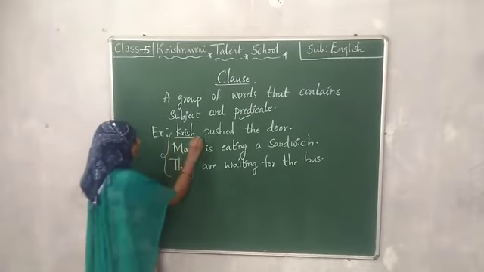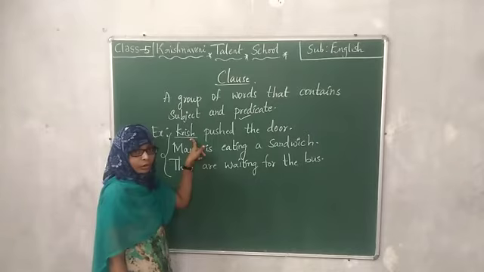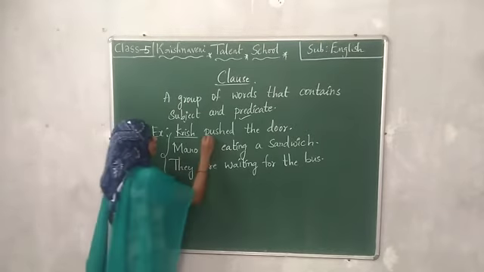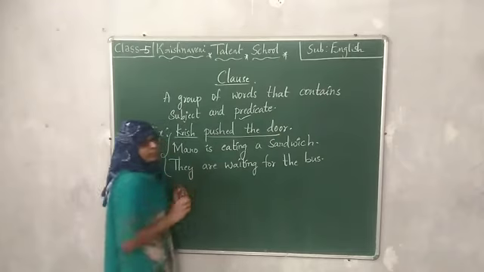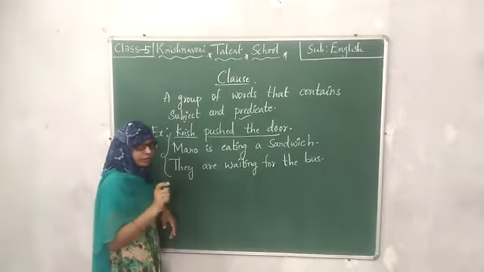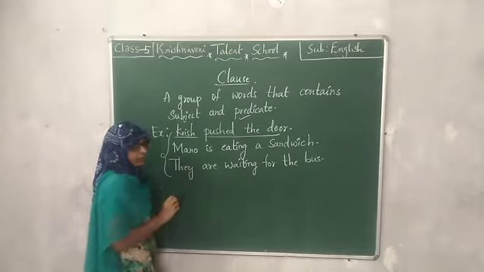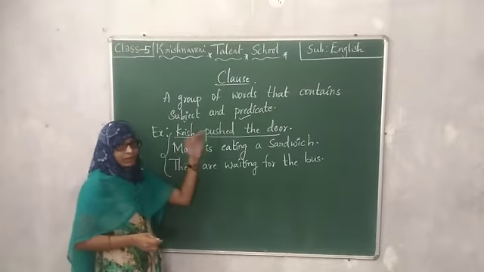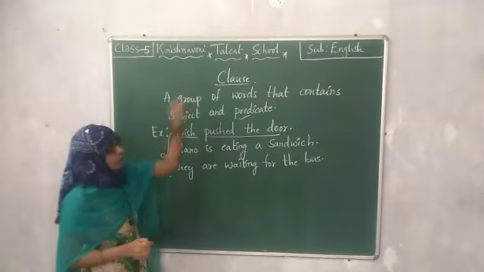See, this is the subject. Krish is the name of a boy. It means it is a noun. So it is containing the subject. Pushed the door. This is the predicate. And I told you that predicate contains a verb. So pushed is the verb here. This group of words has a subject as well as a predicate. So this is a clause.